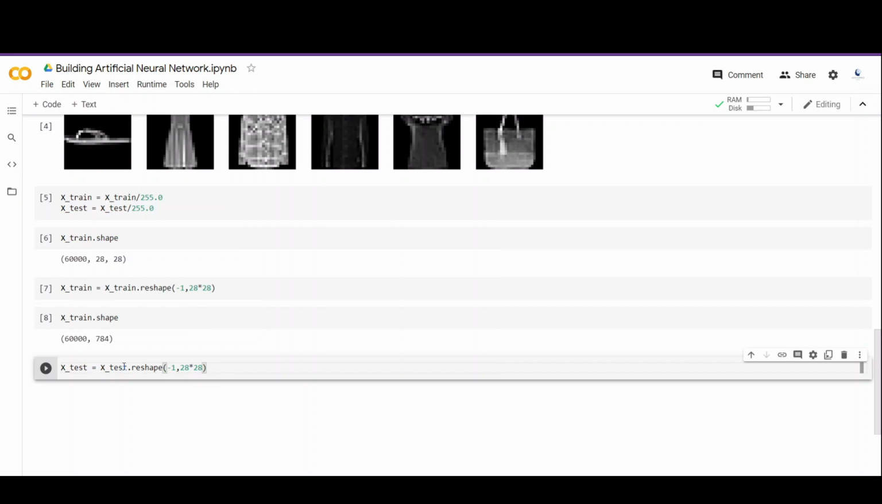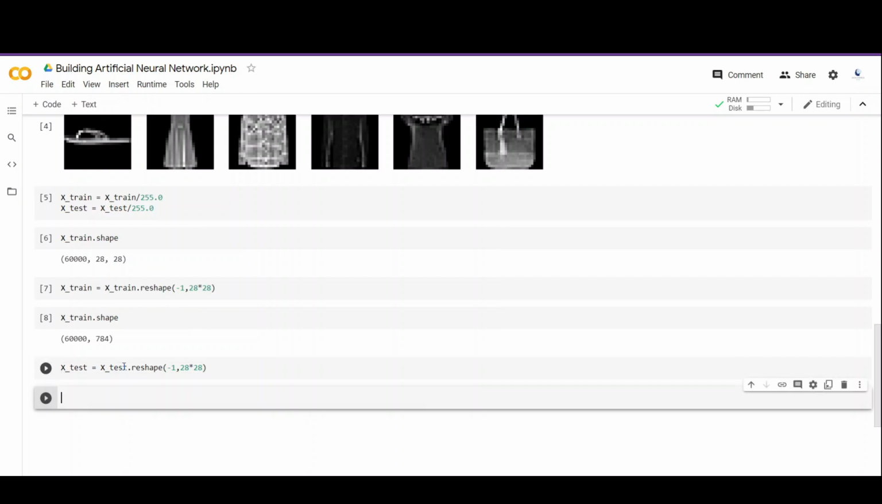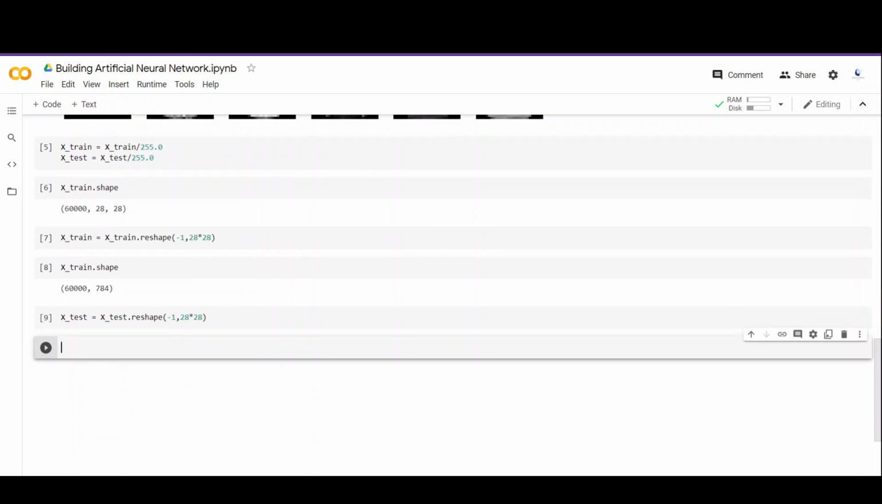So let's look at what we have done so far. First we loaded the dataset and then we visualized it. After that we normalized it and then finally flattened it for the neural network. So now it's time for us to build an artificial neural network using TensorFlow.